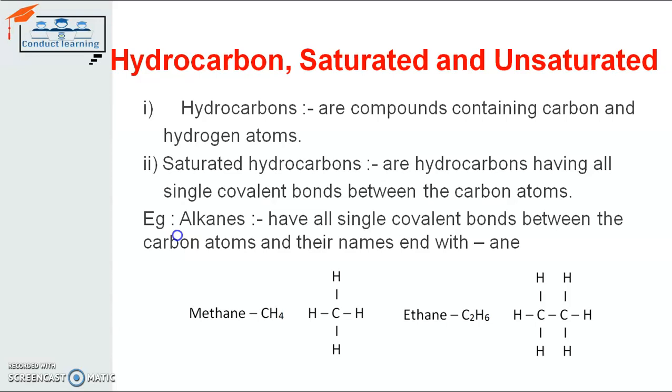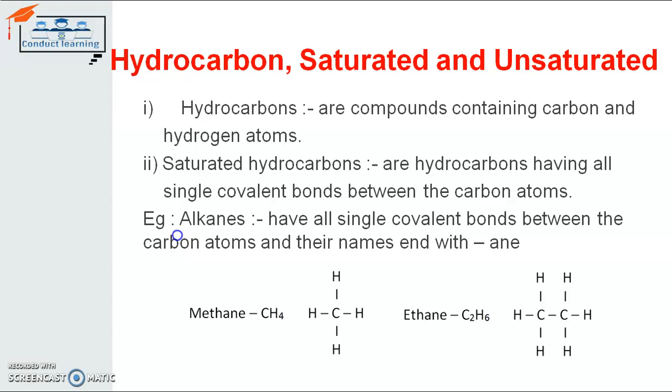As the example given there, alkanes have the chemical formula CnH2n+2. The number of carbon atoms depends upon which type of alkane we are talking about. Alkane can be methane, ethane, propane, butane, pentane, hexane, heptane, etc. In all these types of alkanes, the carbon atom will have only a single covalent bond with another carbon atom.